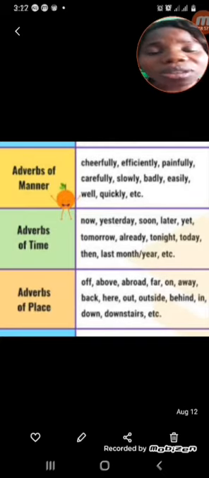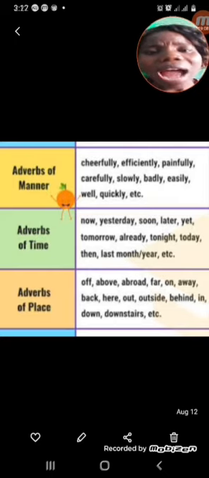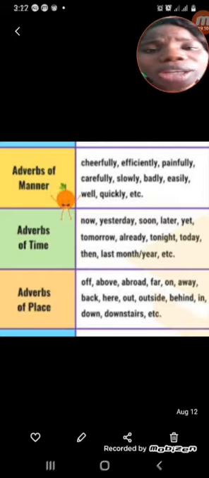We have adverbs of time, adverbs of place, and adverbs of manner. Adverbs of place talk about where. Adverbs of place answer the question where. Where did it happen? Where is it happening? Or where is it going to happen? Do you understand now? Okay.